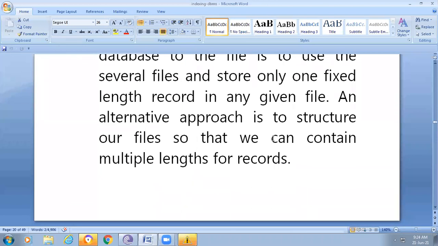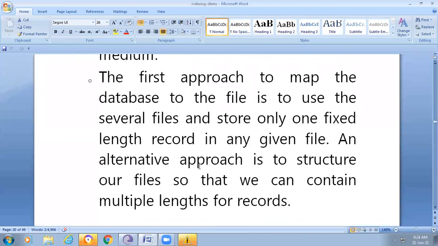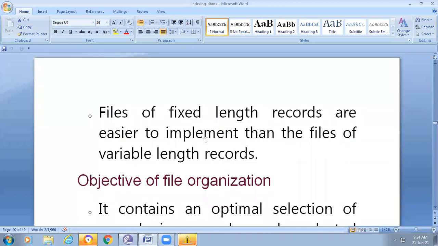An alternative approach is to structure files so that they can contain records of multiple lengths. Here we are storing the details of the files on the disks. One approach is using the same length, so only fixed length records are allowed. Another approach allows multiple lengths of records also. Files of fixed length records are easier to implement than files of variable length records.